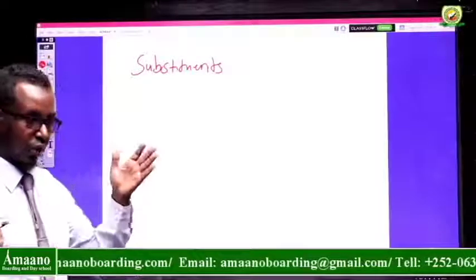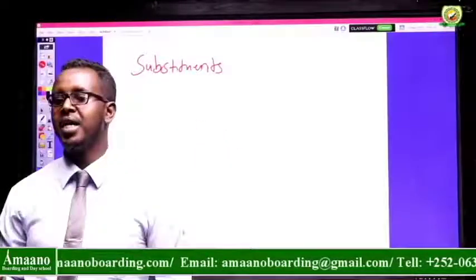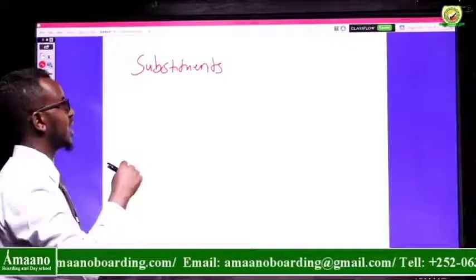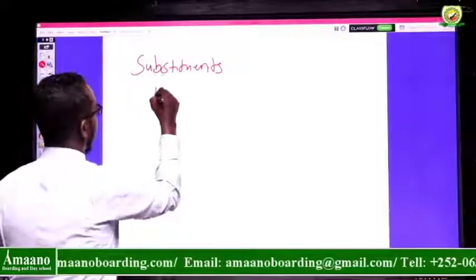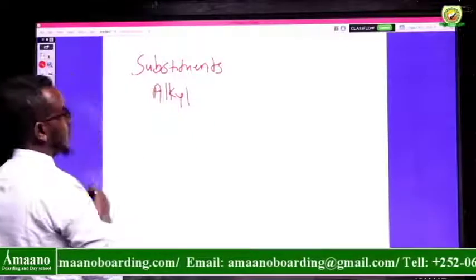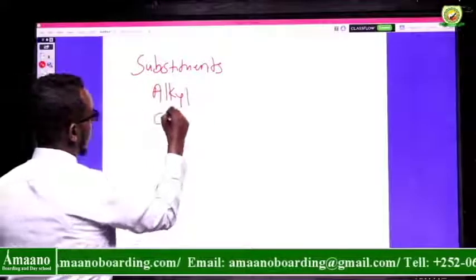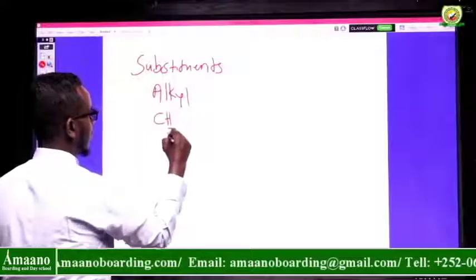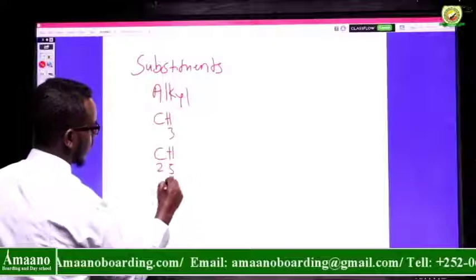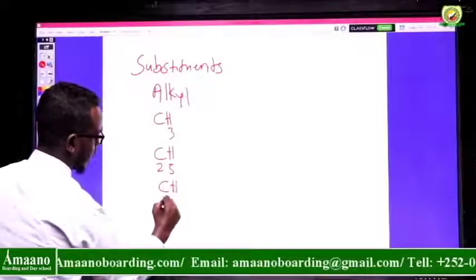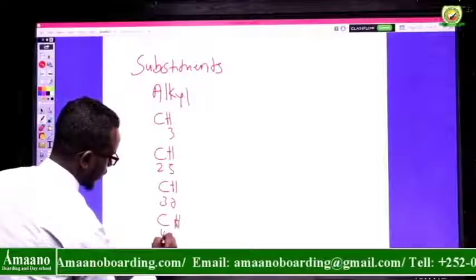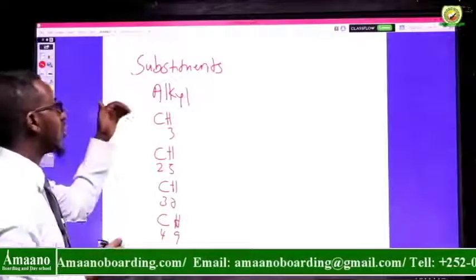Any species that can replace hydrogen in an alkane is called a substituent. The substituents in alkanes are always alkyls. Alkyls are like CH3, C2H5, C3H7, C4H9. These are our substituents.